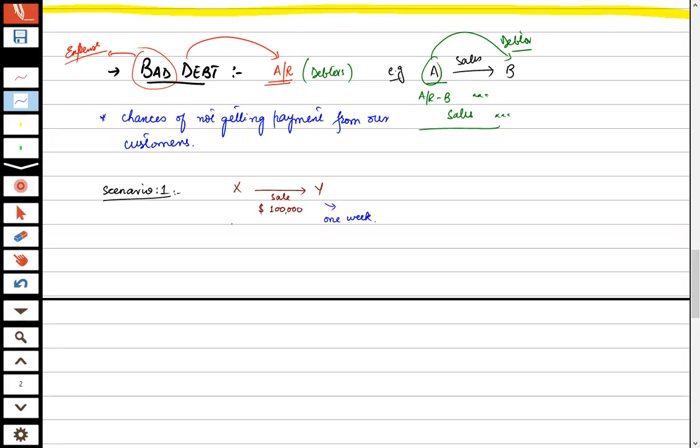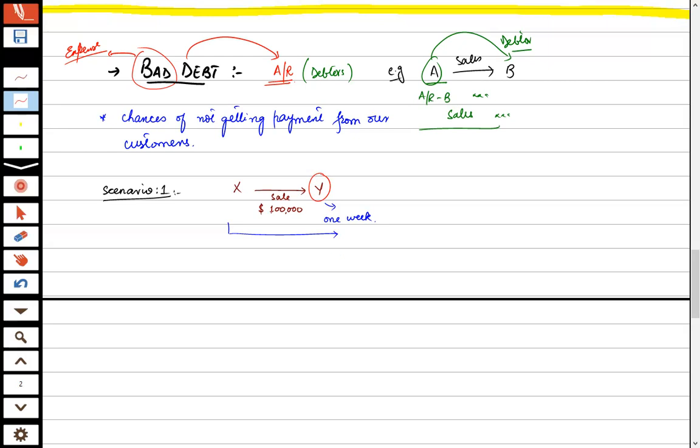And when after 1 week Mr. X went to Mr. Y, then Mr. Y said, I have no money to pay, I have gone bankrupt, or even in other circumstances, like a type of gangster, he said that I will not pay you anything, and whatever you want to do, just do that. You will not get your money.